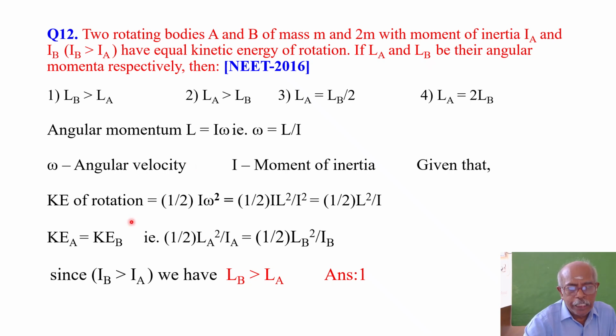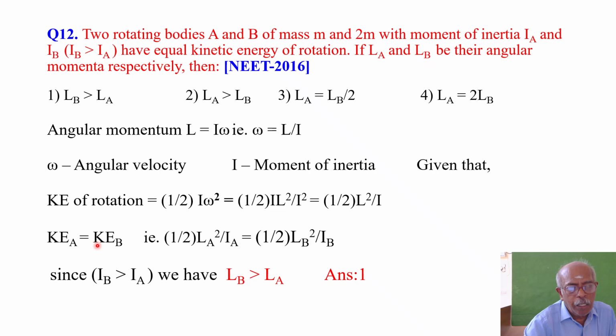Kinetic energy of rotation. The formula for kinetic energy of rotation is 1 by 2 I omega square. For linear kinetic energy, it is half mv square. For rotational kinetic energy, KE of rotation is 1 by 2 into I omega square. So 1 by 2 into I into, you can substitute the value of omega, L by I. So omega square means L square by I square. So you have I in the numerator and I square in the denominator, and you will get 1 by 2 L square divided by I.